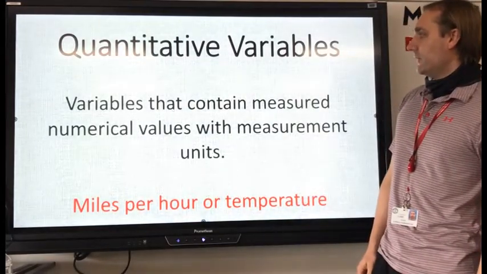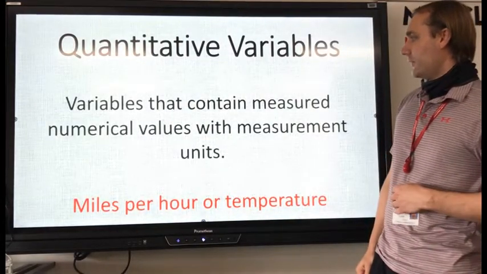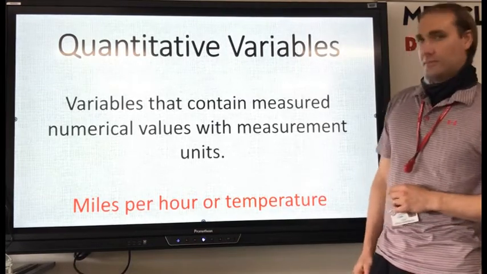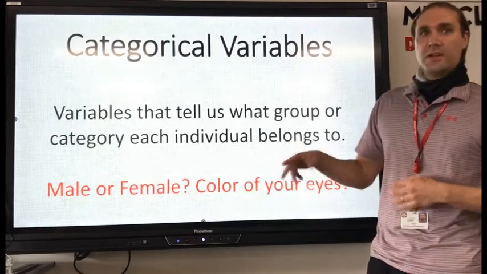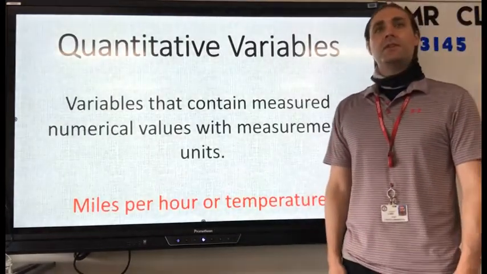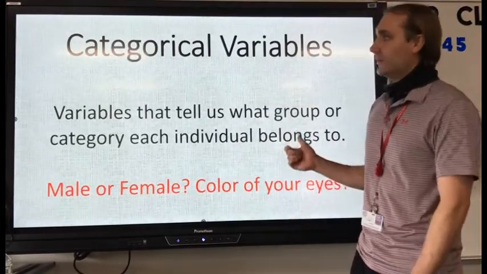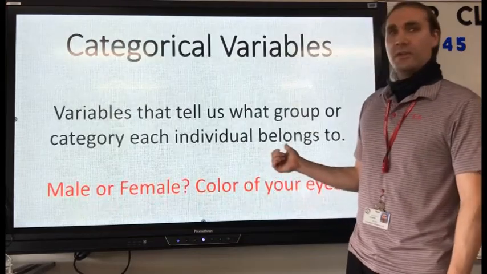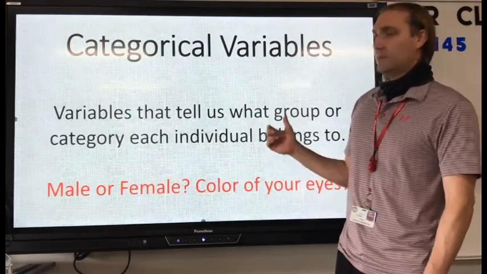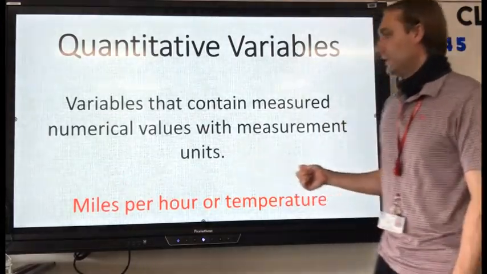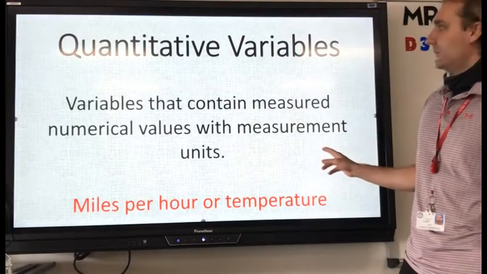Quantitative variables, variables that contain measured numerical values with measurement units. So this category is a description. This quantitative is something you can measure. So description, measured. We'll see more of this tomorrow. Categorical, description, what it looks like. Quantitative, measurement, like miles per hour or temperature.